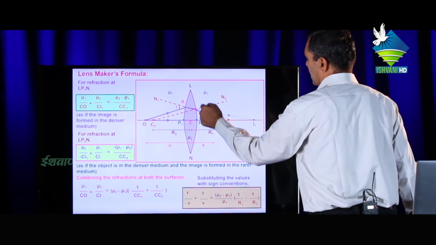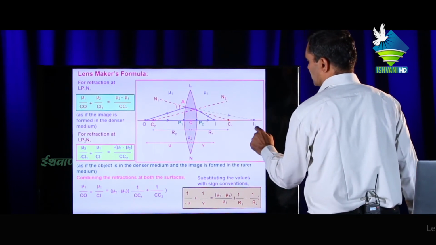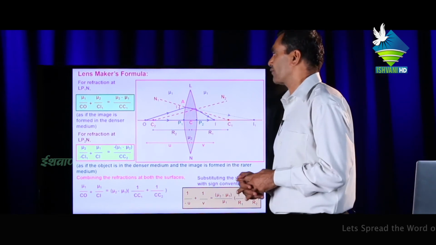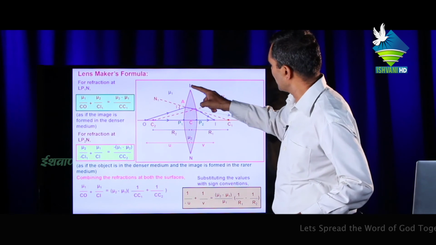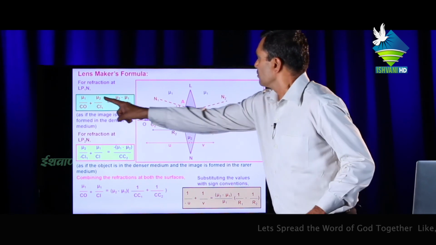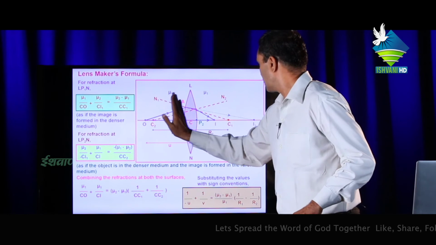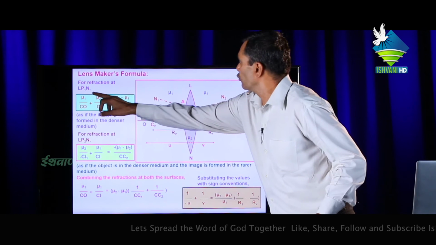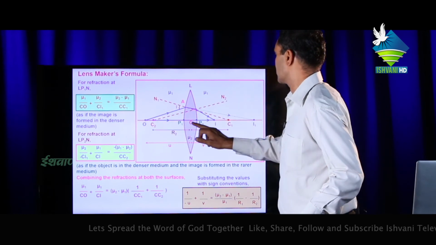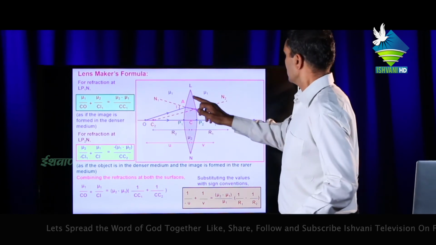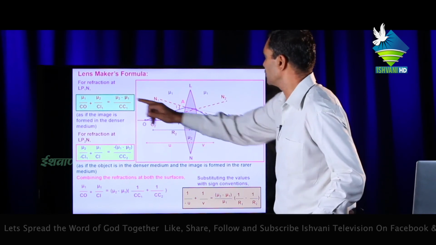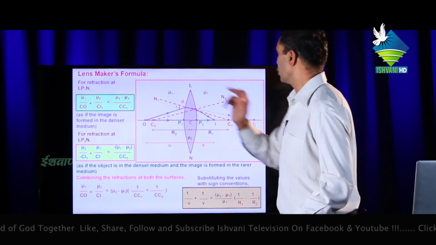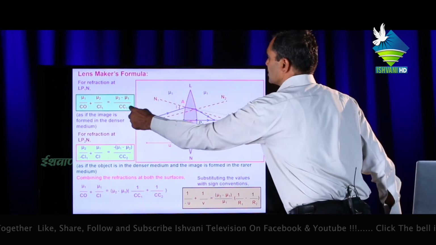For surface LP2N, I1 is the object and I is the image. Now, by the refraction formula for surface LP1N, this is mu1 and inside is mu2. So mu1 upon CO, the distance of the object, plus inside this refractive index mu2 upon CI1 equal to mu2 minus mu1 upon CC1.